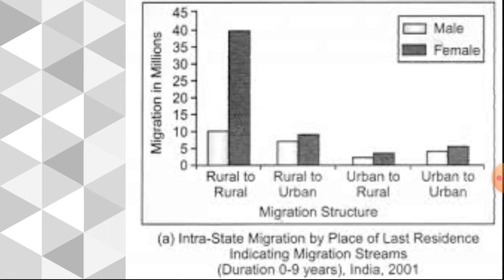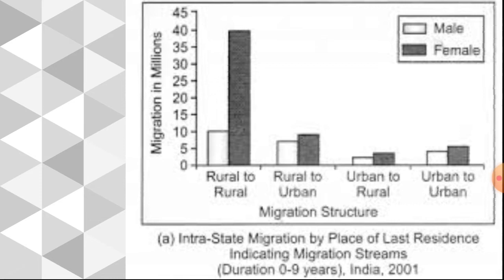In that you can see that the shaded block color indicates female, and the others are called male. Now you can see in this diagram our Indian context. See, rural to rural, the majority of the women are migrating, a higher percentage. Then rural to urban, you can see comparatively less. Then urban to rural, very less compared to male, but females are now slowly increasing. Then urban to urban is also increasing.